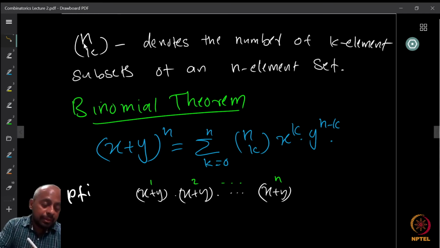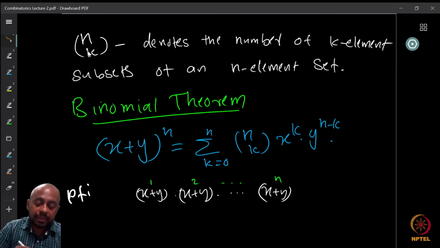So we denote this number this way. We have seen this many times, I am sure. Math students definitely know. So n choose k is read as "n choose k". This is the standard notation to say that we are going to choose k element subsets of an n element set. That is the number of ways to do this: the number of k element subsets of an n element set, n choose k.